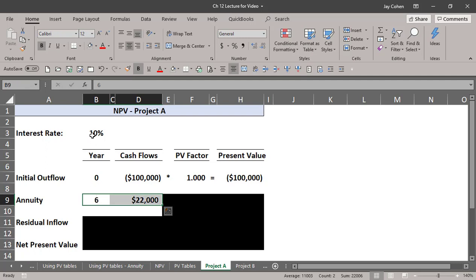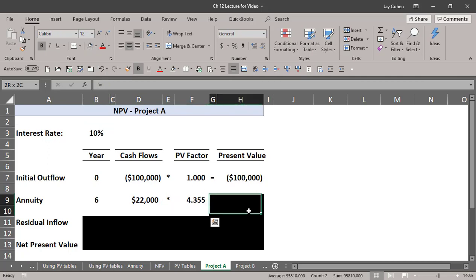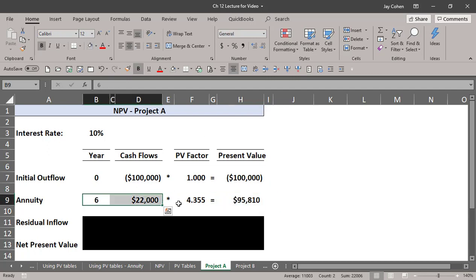So I go to the annuity table from page, I think it's page 9, the annuity table, and look at 10%, 6 years, and I'll see that the factor is 4.355, and that's $95,000. So for that $132,000, I will pay $95,000.